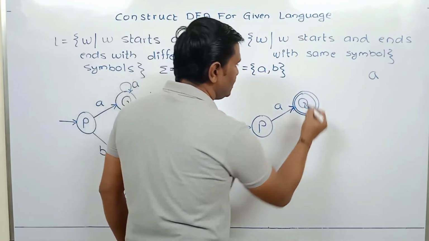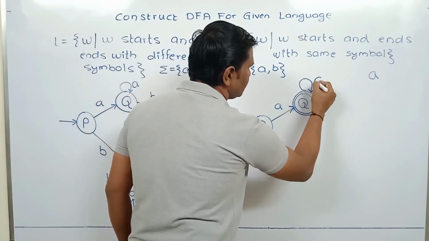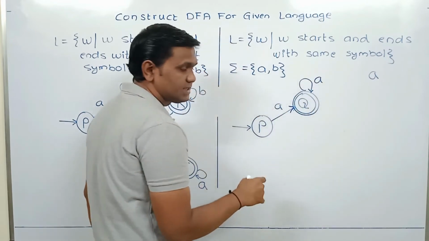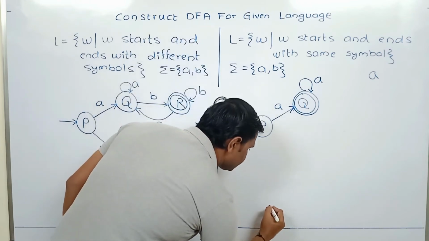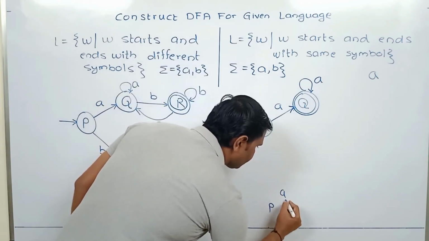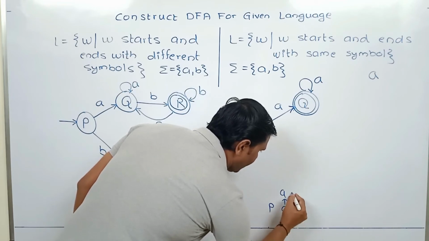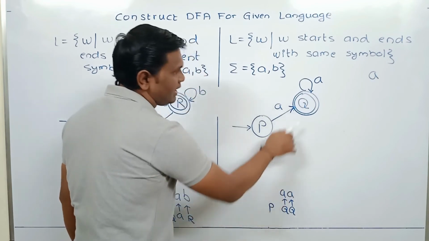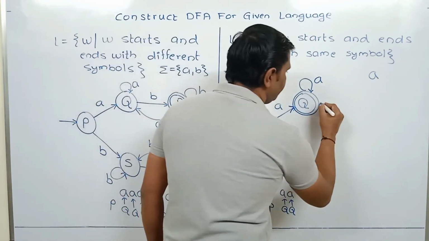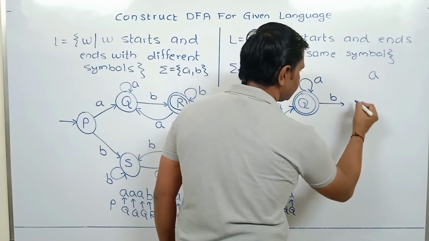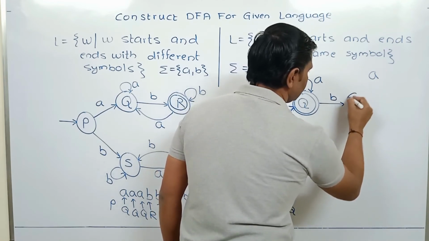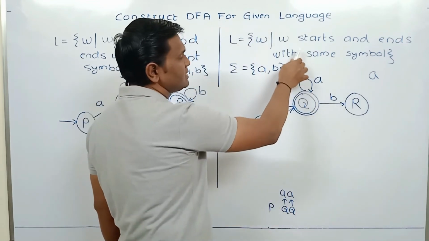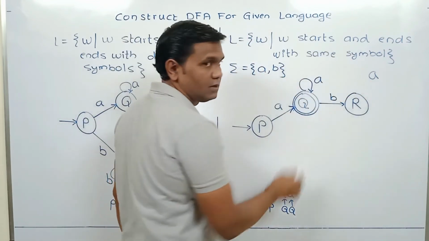While in Q, as long as A's are coming, the string is starting with A, ending with A, so it will remain in Q and the string will be accepted. Processing starts in P. For the first A, it will go to Q. As long as A's are coming, it will remain in Q. If B comes, it will go to another state, R. Here it is a non-final state, because the condition is start and end with the same symbol.